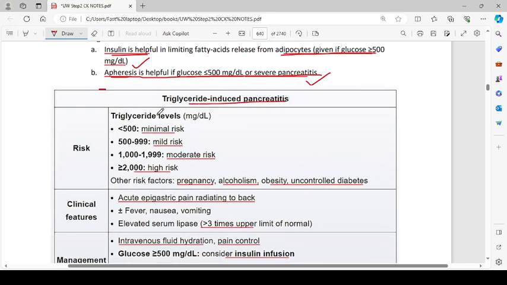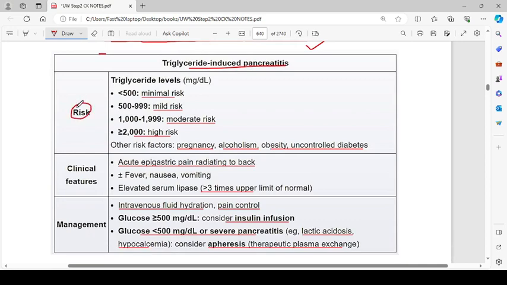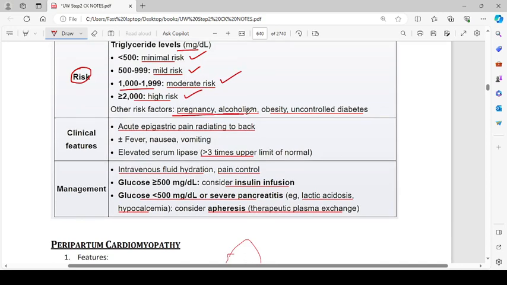Triglyceride induced pancreatitis, risk by triglyceride level. If it is less than 500, there is a minimal risk. 500 to 999, mild risk. 1000 to 1999, there is a moderate risk, and more than 2000, high risk. Other factors include pregnancy, alcoholism, obesity, and uncontrolled diabetes.